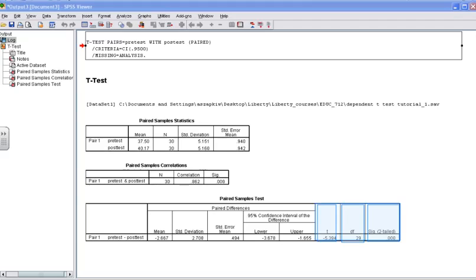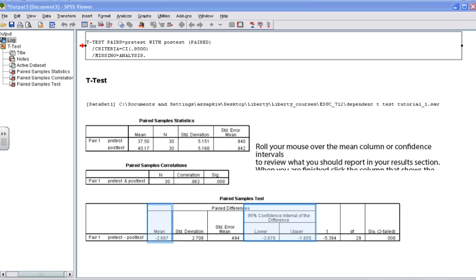We're next going to talk about the mean difference because having established the significance results, our next step is to find out which set of scores is higher and lower and how much they differ. By looking in the paired samples test box, you can determine what the mean difference was between the mean scores in the pretest and the post-test. In this example, you'll note that the mean increase was 2.67.